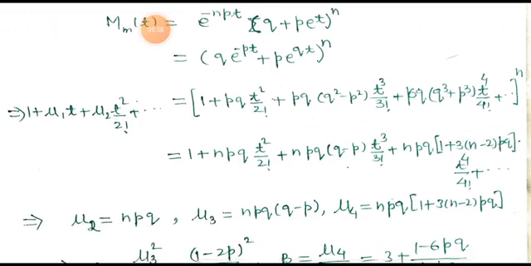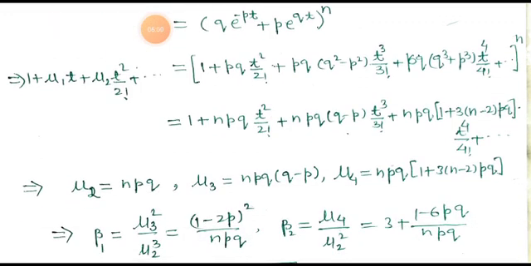Again expanding, the expansion will be 1 plus NPQ t squared upon factorial 2 plus NPQ (Q minus P) t cubed upon factorial 3 plus NPQ (1 plus 3(N minus 2)PQ) t to the power 4 upon factorial 4 plus and so on.